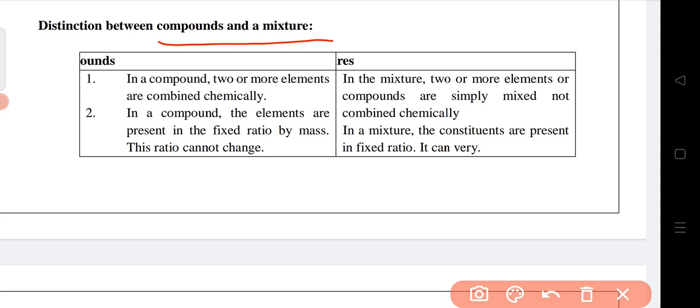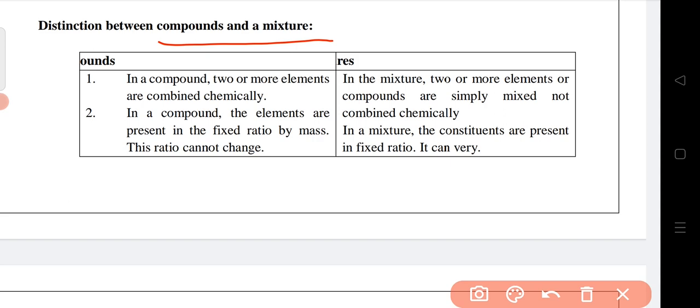In case of water, chemically means, from water we cannot separate hydrogen and oxygen gas. Suppose in case of carbon dioxide, we cannot separate carbon and oxygen by any physical method, as they are chemically combined.